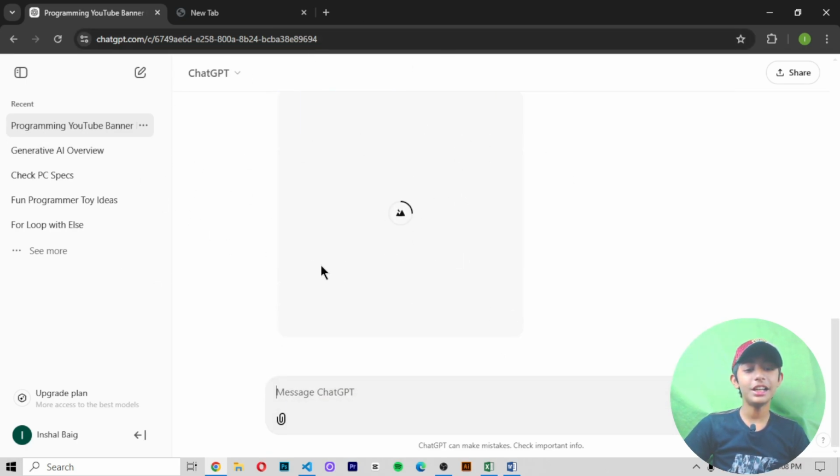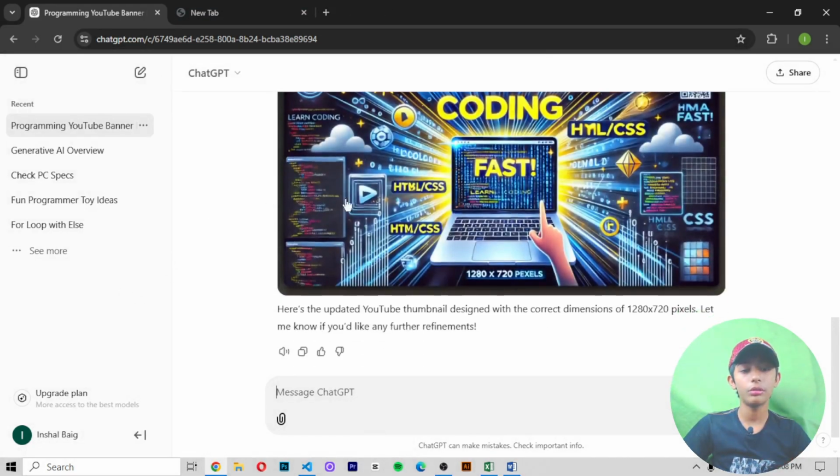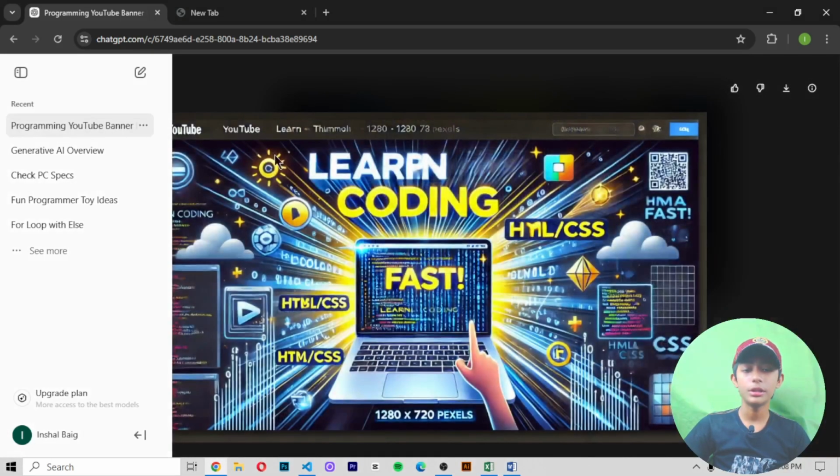now here you can see it starts generating. In one day you will only generate 5 pictures, then the next day you can generate 5 pictures again. But in one day you will not generate 10, 20, 40 pictures. In the paid version you can do this. So here it makes a thumbnail for me, and you can also download it from here.